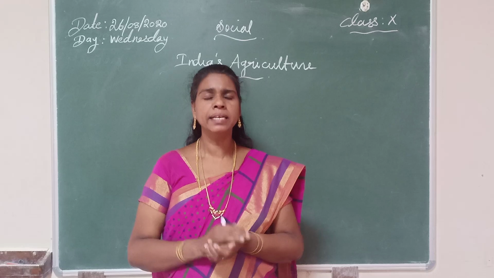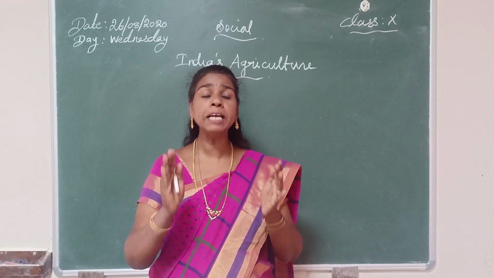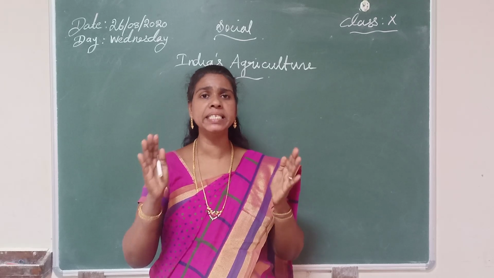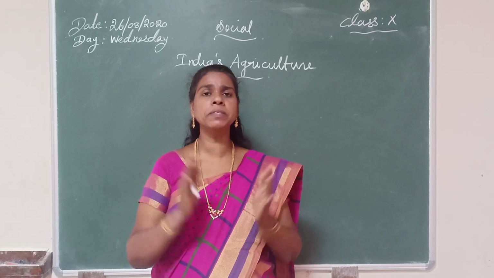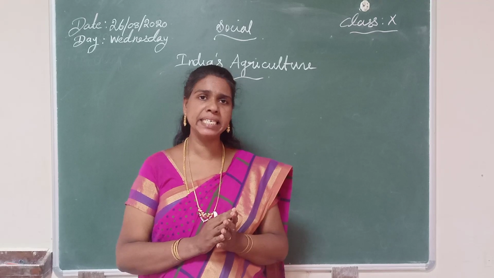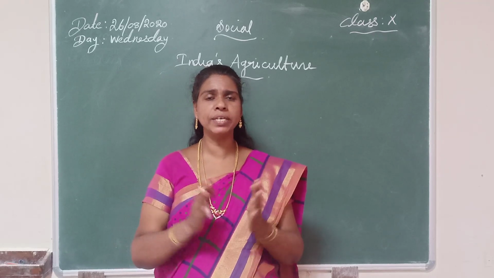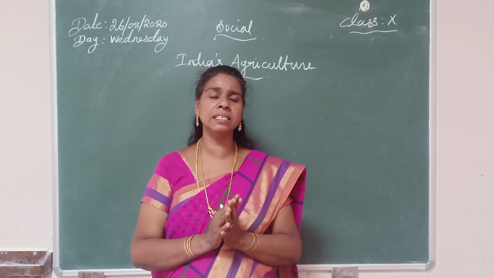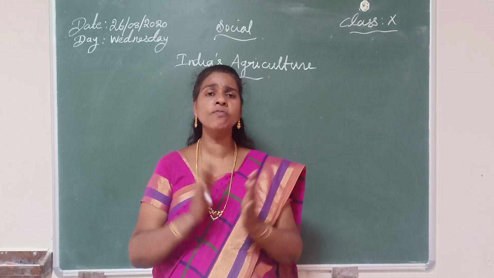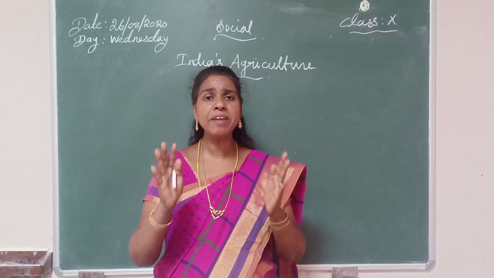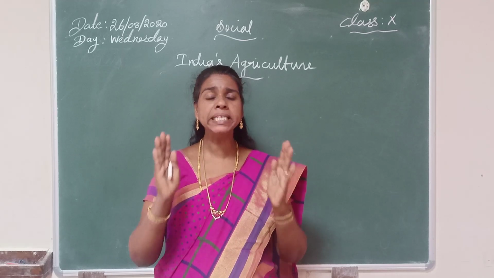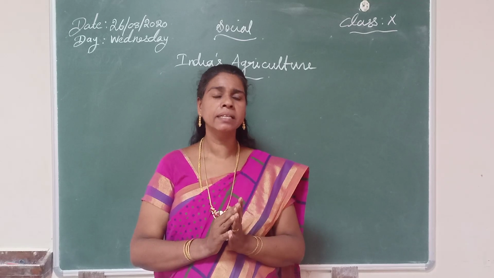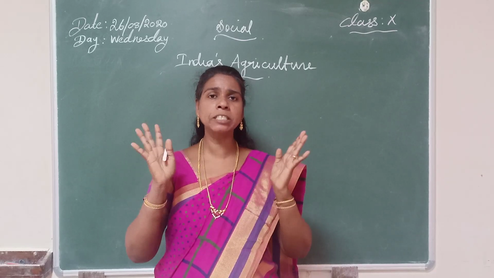Then next we learned about different types of farming. How many types of farming are practiced in India? There are 6 types of farming practiced in India. What are they? The first one is subsistence farming, second one is shifting agriculture, third one is intensive farming, fourth one is tribe farming, fifth one is mixed farming and the last one is terrace cultivation. I explained all that well.